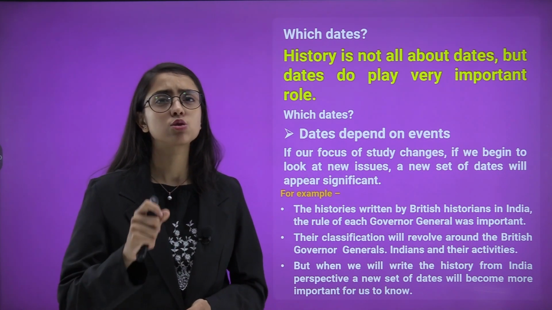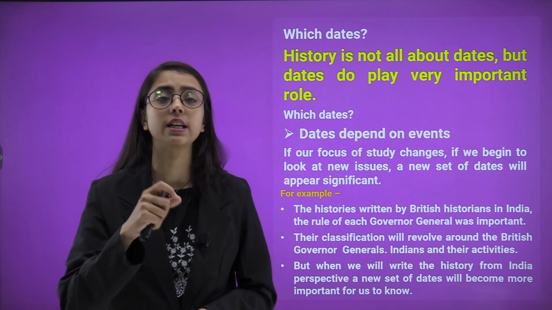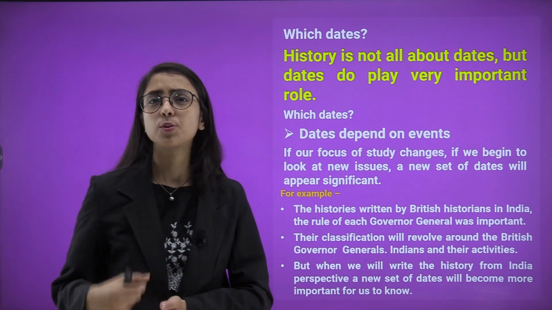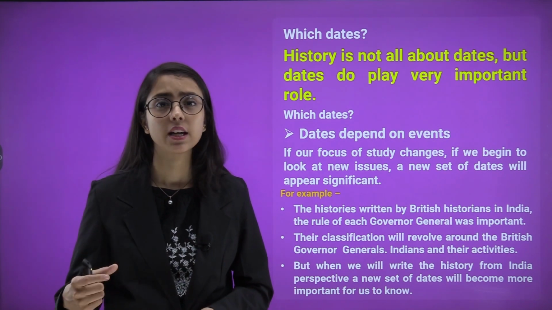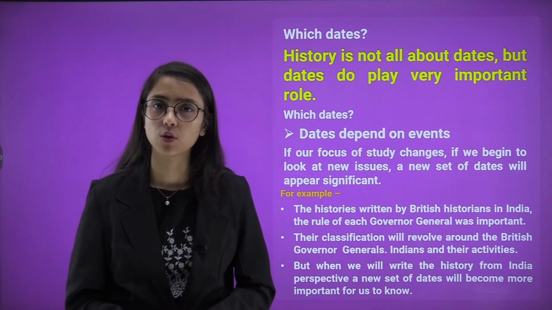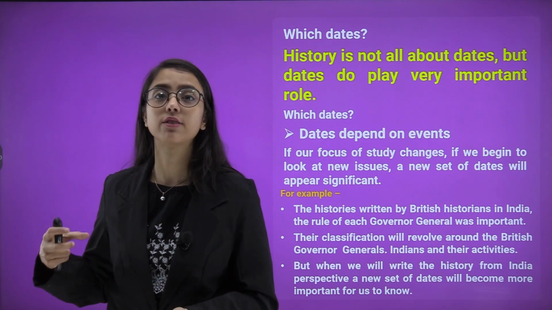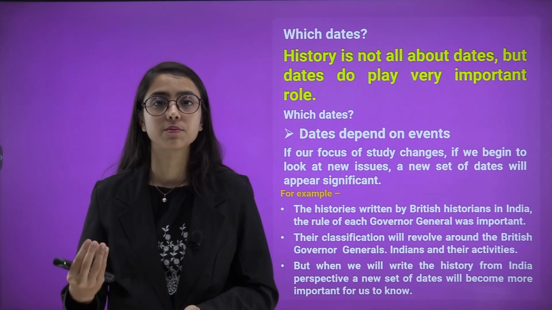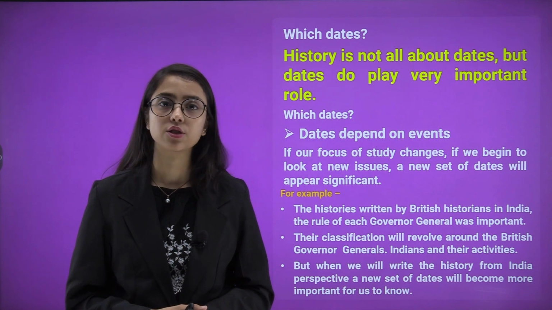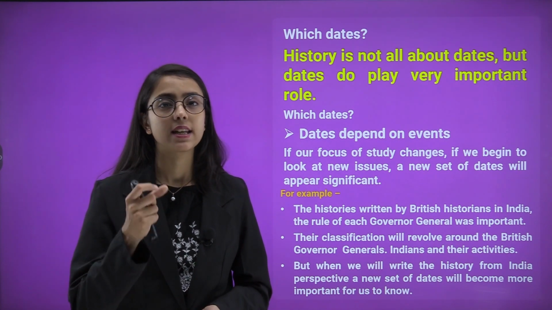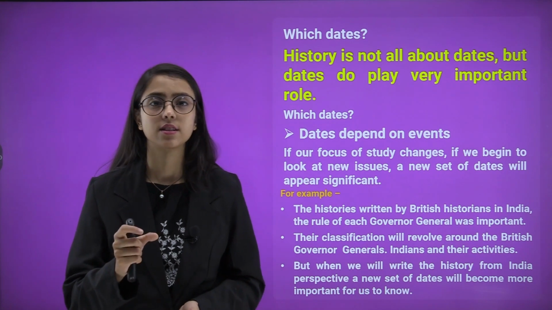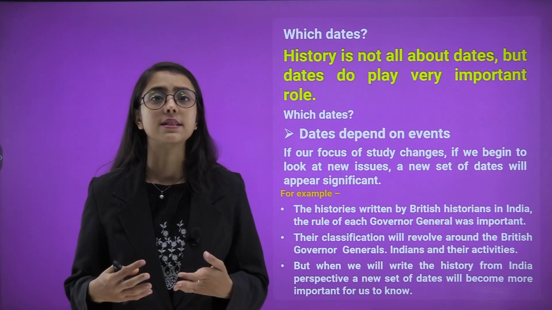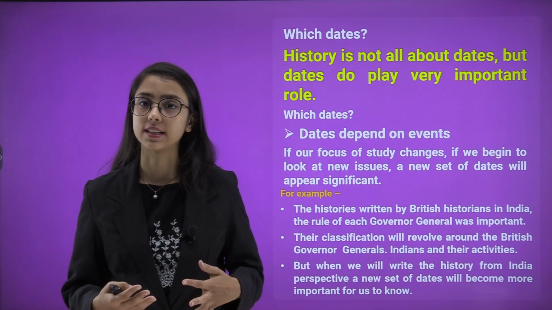Now, how to choose which date? Dates depend on events, as we discussed in the example of 15th and 26th of Jan. Why is 26th Jan important? Because that was the day when our constitution came into force. So, it has a historical significance important for our country, for the people of India, right? So, that becomes an important date in our culture and society and for our nation. So, important and significant dates which were recorded were recorded on the basis of what events took place on those dates.